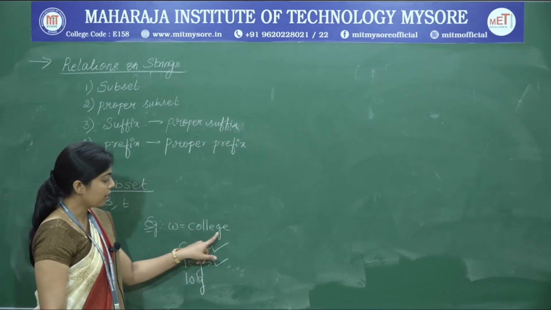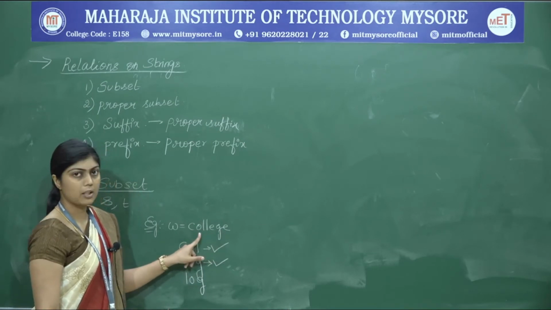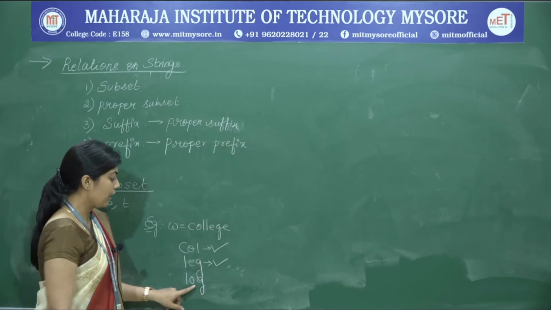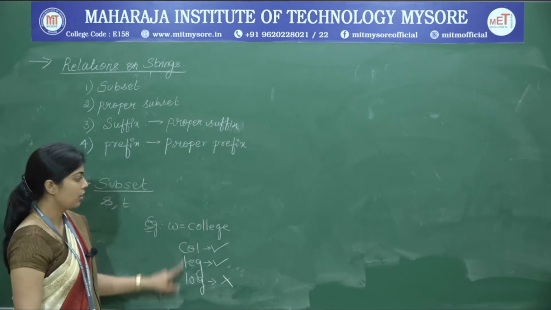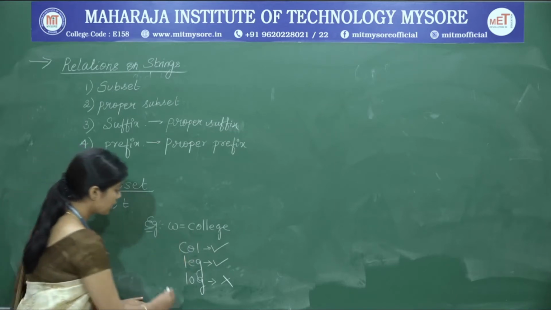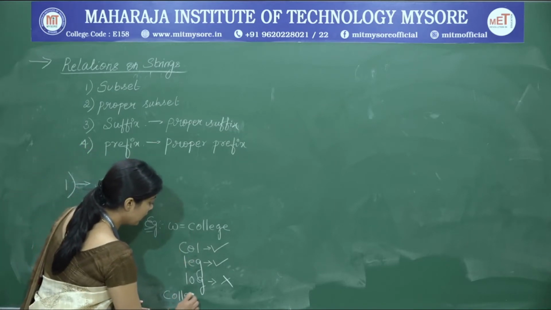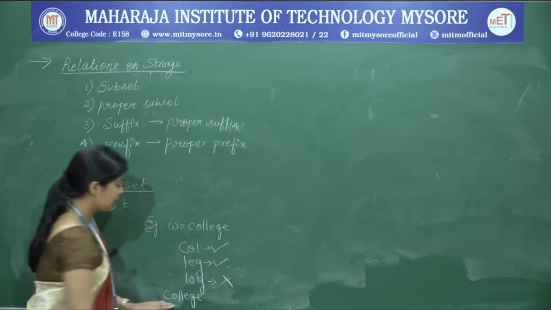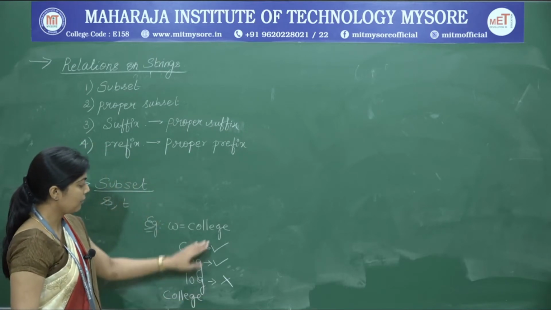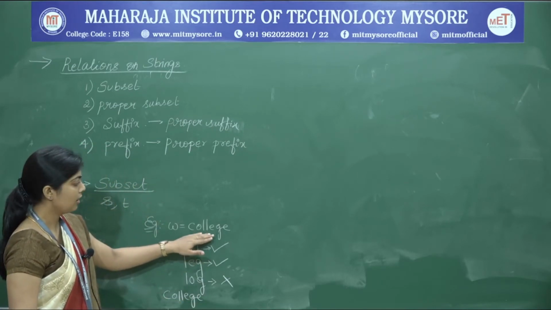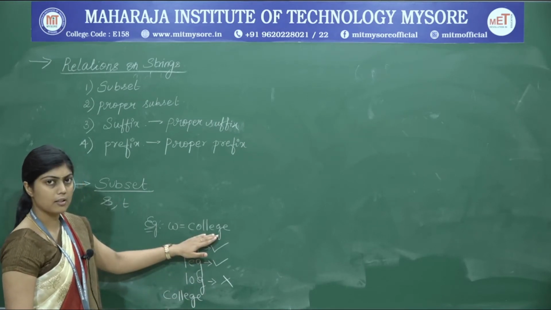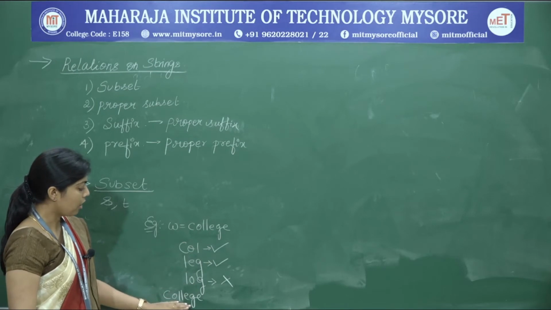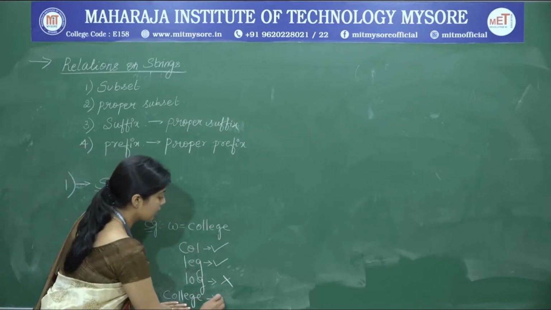Nowhere can we find LOG appearing together in the string. Therefore, this is not a subset of college. Next, we will take up COLLEGE itself and see whether this can be present in the entire string. We can see all the alphabets are appearing continuously in the string, and therefore, college is also a substring of W.